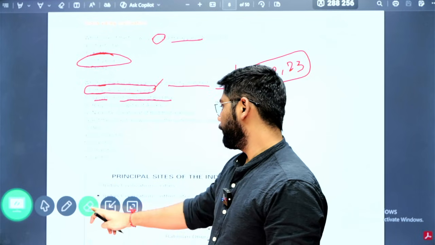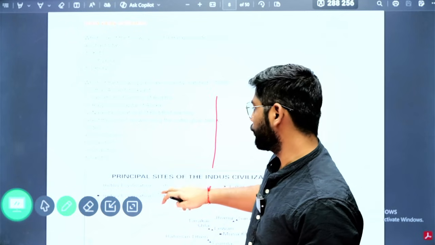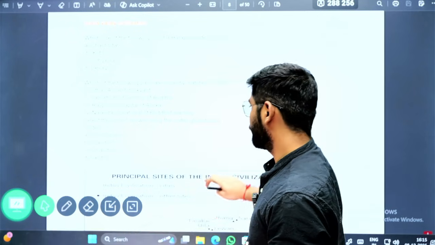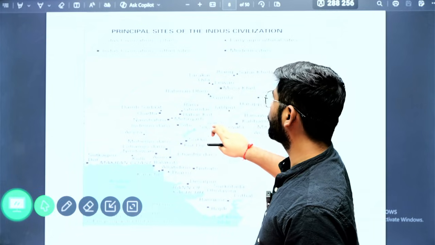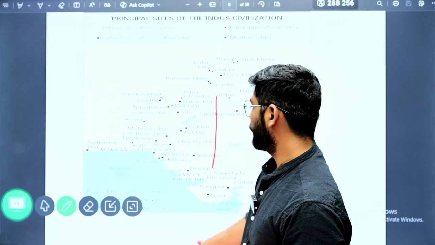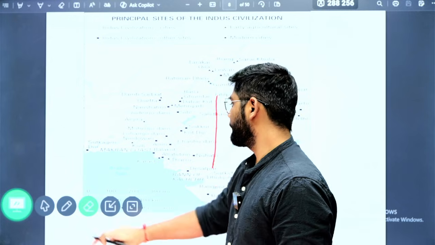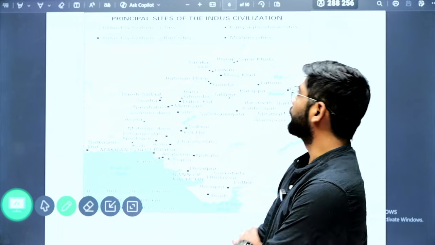Now before starting, just go through this one map. Again, this is a comprehensive map which gives you the sites of the Indus Valley civilization.